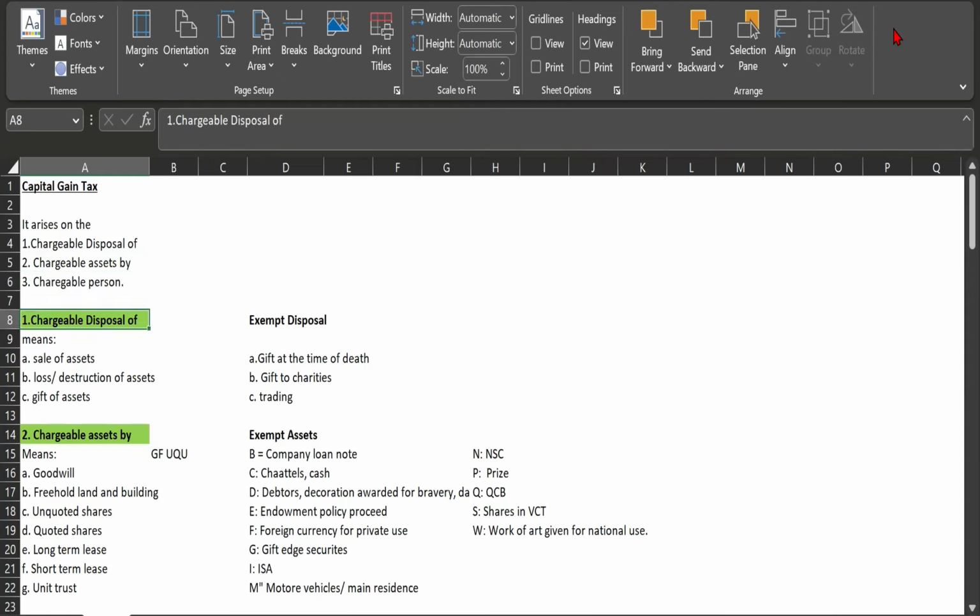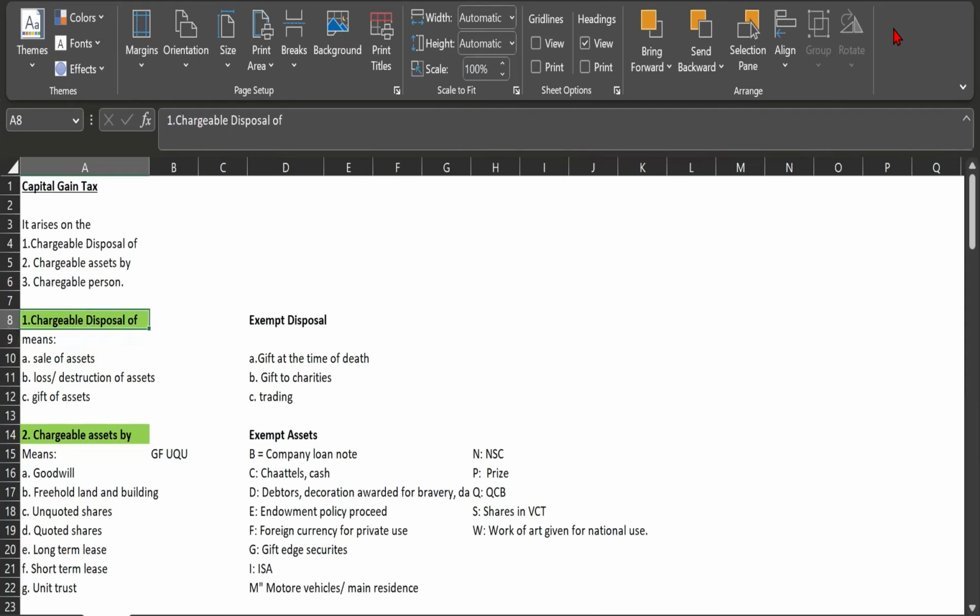So first, what is a chargeable disposal? Chargeable disposal means it should be either a sale of the asset, or loss or destruction of the asset, or gift of the asset. If you find these three kinds of situation in the question, then your mind should get a hint that capital gain tax will arise. So basically, these are the chargeable.